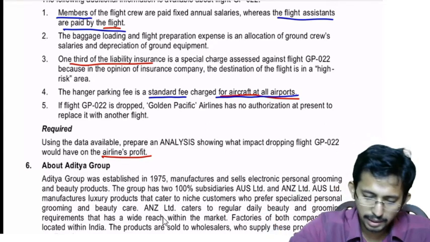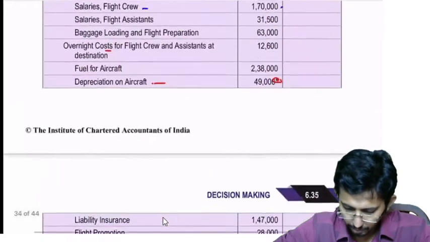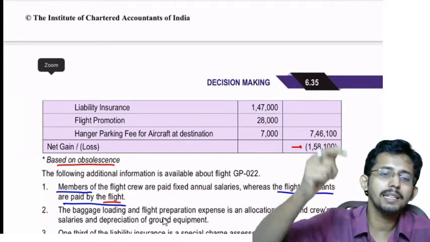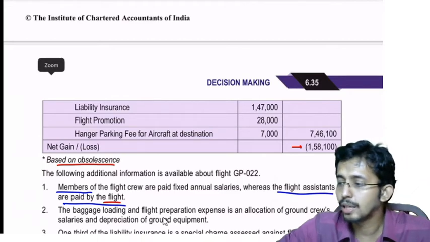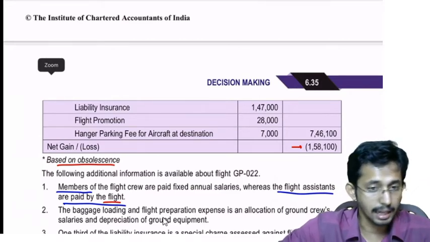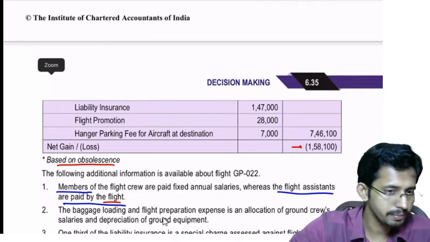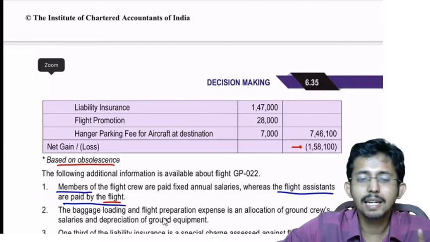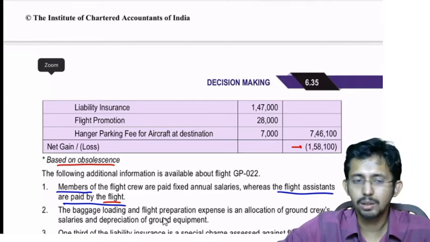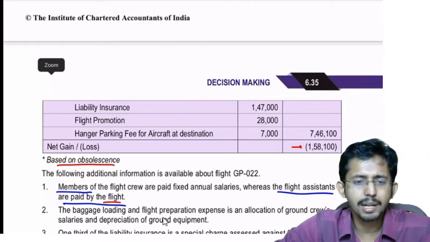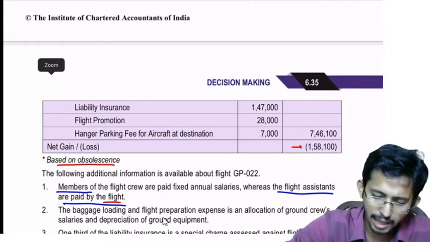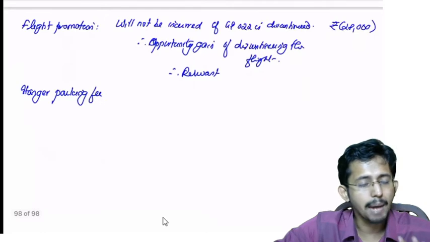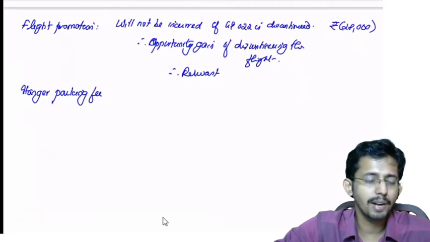The second view is about what is given in the question: the hangar parking fee for aircraft at destination. The aircraft will be taken to the destination only if the flight is operated. So if the flight is discontinued, the hangar parking fee will not be incurred. So it is an opportunity gain. That is the other alternative. You can write your assumption and take your own assumptions. In the class, I am taking it as a relevant cost, an opportunity gain, because I am assuming that it will be incurred only if the flight is operated.